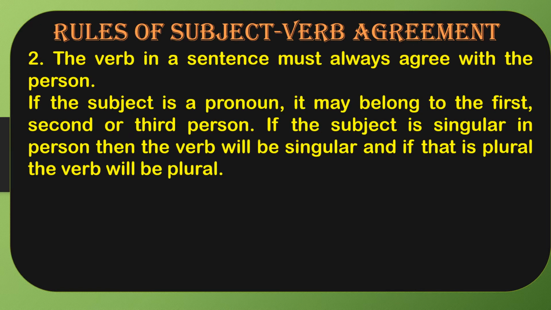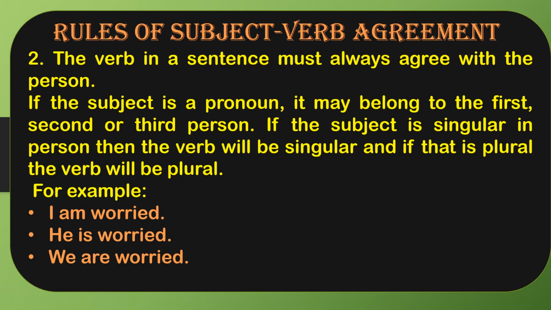The second rule of subject verb agreement is that the verb in a sentence must always agree with the person. Okay, as I told you in the pronouns, we use the first, second, and third person, right? So if the subject is a pronoun, it may belong to the first, second, or third person. If the subject is singular in person, then the verb will be singular. And if that is plural, the verb will be plural. Okay. It is a very important rule. Just take care of this thing in your mind. Examples are here. Just look at the examples.